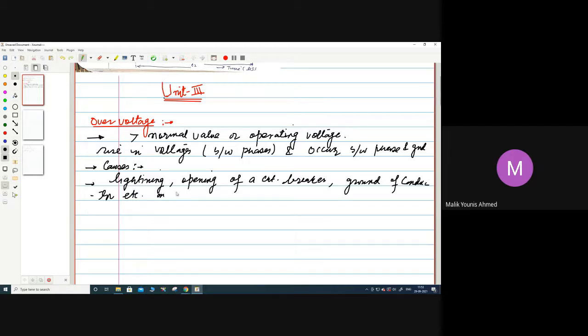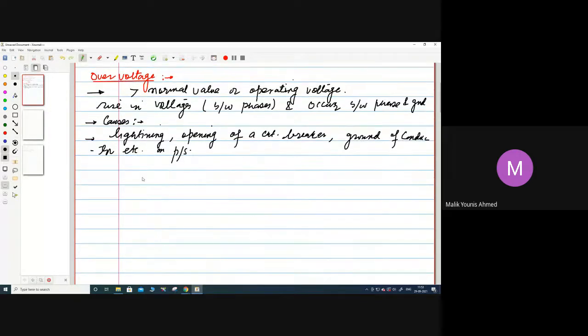So the first definition is clear. Any voltage that is greater than the normal voltage value set on the power system, whether the operating voltage on the distribution side or the transmission side, if it is greater than that value, it is an over voltage. Second, it can occur between two phases of a transmission line or between a phase and a ground. Then the causes: lightning is the main cause, and we'll discuss it in detail. Opening of a circuit breaker and grounding of the conductor are other reasons.